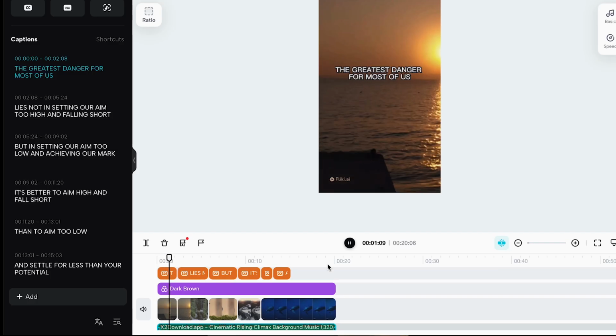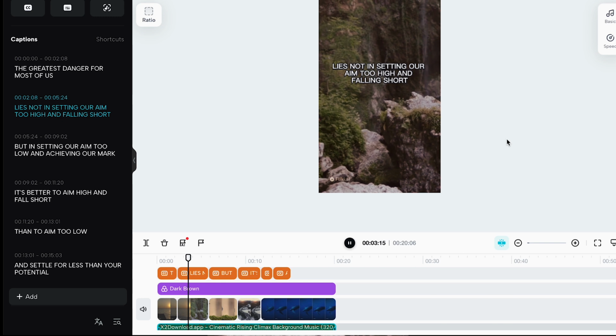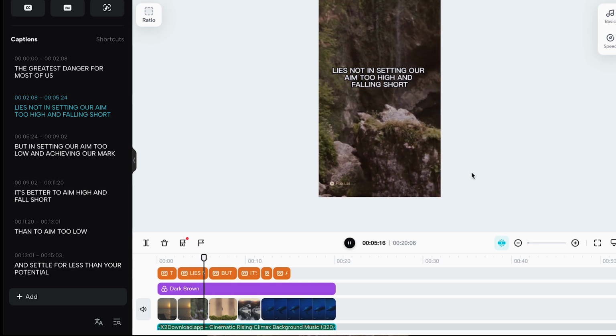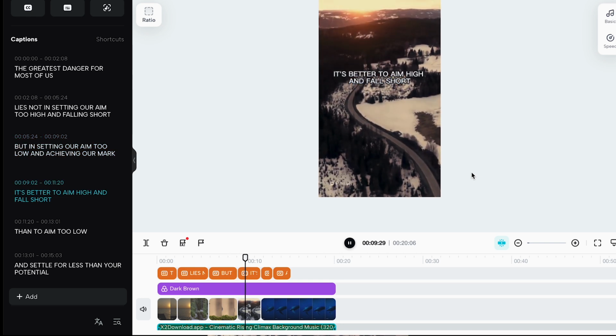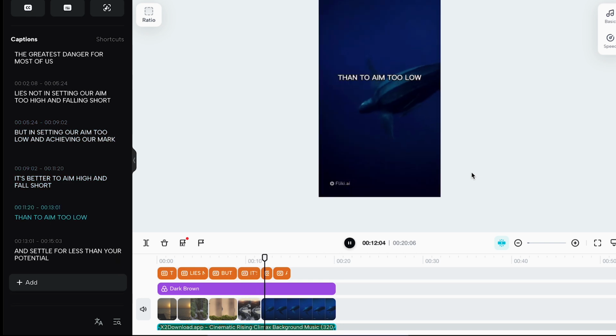The greatest danger for most of us lies not in setting our aim too high and falling short, but in setting our aim too low and achieving our mark. It's better to aim high and fall short than to aim too low and settle for less than your potential.